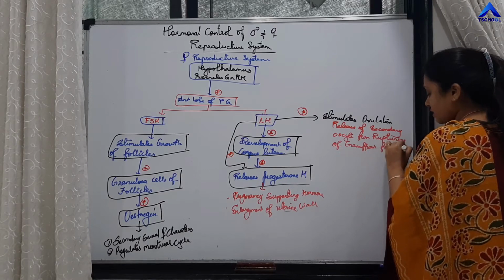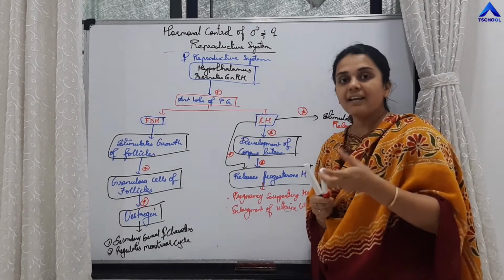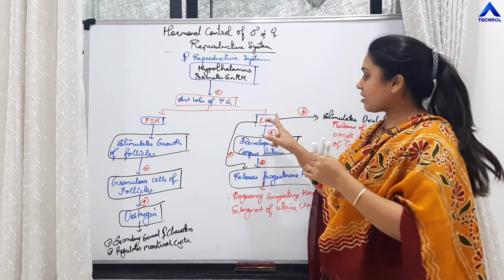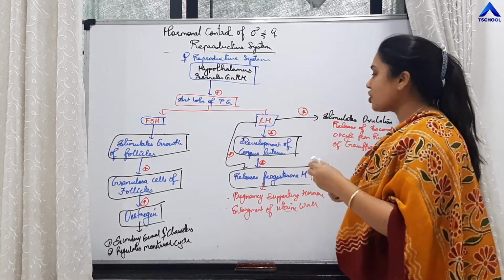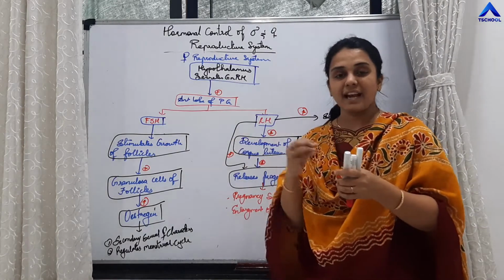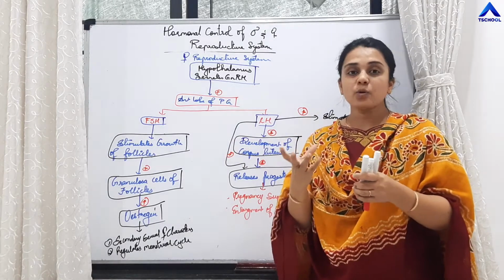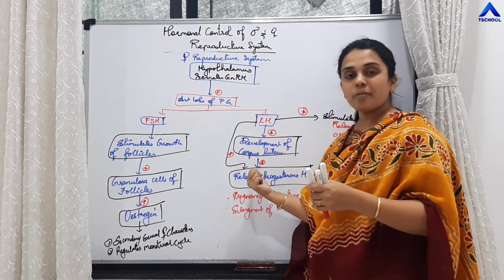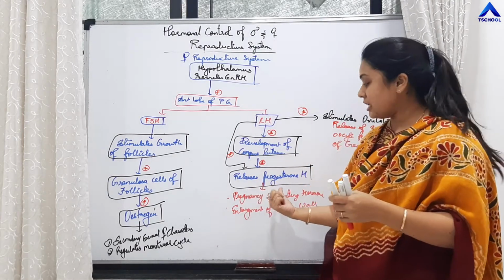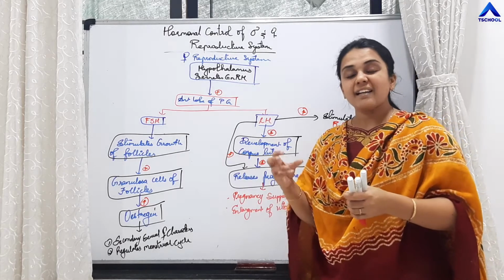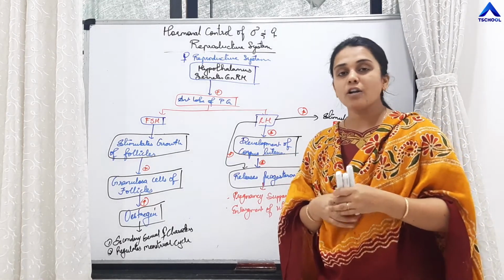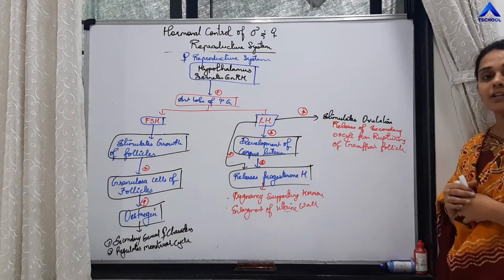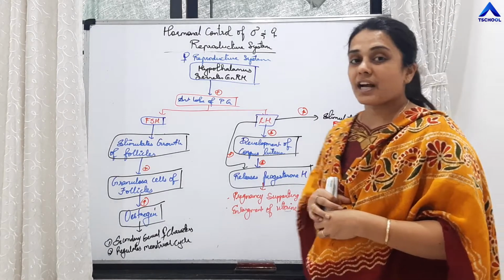So the Graafian follicle ruptures and the egg, or precisely the secondary oocyte, is released. That is ovulation. That occurs under the influence of LH hormone. Once the Graafian follicle is ruptured, the leftover structure is called the corpus luteum. Under the influence of LH hormone, the corpus luteum releases progesterone hormone, which is a pregnancy supporting hormone, and it thickens and enlarges the uterine wall to support pregnancy. So this is the hormonal control of the female reproductive system.